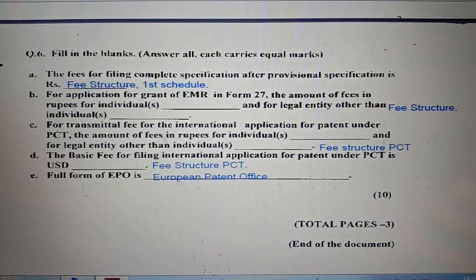Question number 6A. Kindly see the fee structure. Question number 6B. See the fee structure, first schedule. Question number 6C. Kindly see the PCT fee structure. And question number 6D. Kindly see the PCT fee structure. And question number 6E, full form of EPO is European Patent Office.